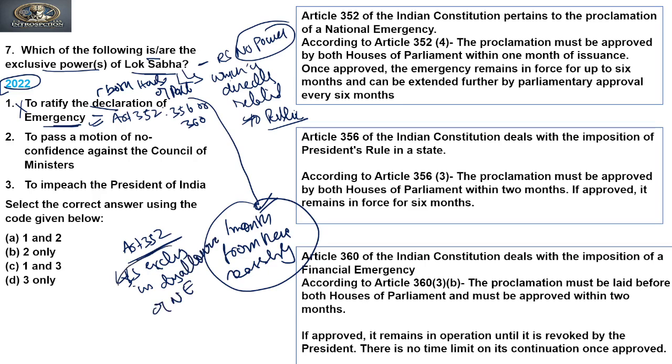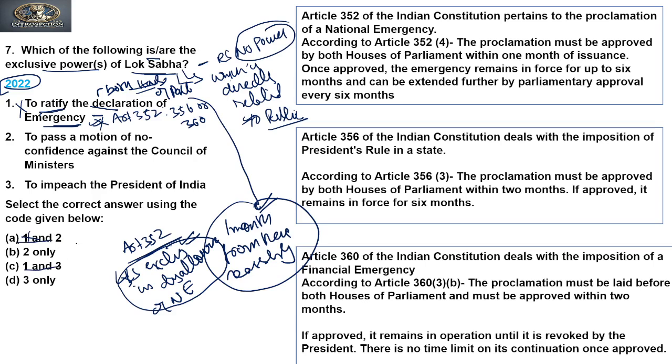If the Lok Sabha passes a disapproval of a national emergency, even though the national emergency has been approved by Rajya Sabha, and the Lok Sabha has disapproved it, the national emergency will cease to exist. But in the declaration, in ratification, in approving of the national emergency, both houses are required, and both houses have equal power. So the first statement is incorrect, so this cannot be our answer and this cannot be our answer.